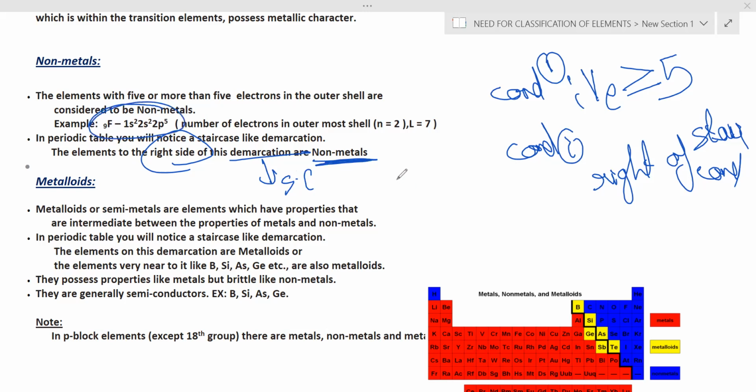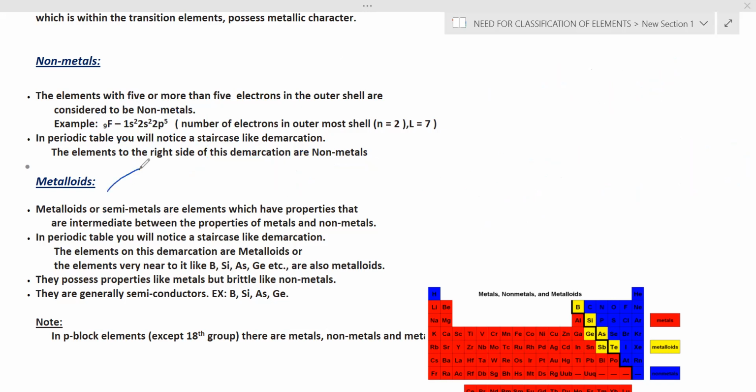Here, we are giving the example of fluorine, atomic number 9. If you check it out, valence electrons are nothing but 7, which is greater than or equal to 5. So which is nothing but the second condition. So these are nothing but the non-metals according to the modern periodic table.